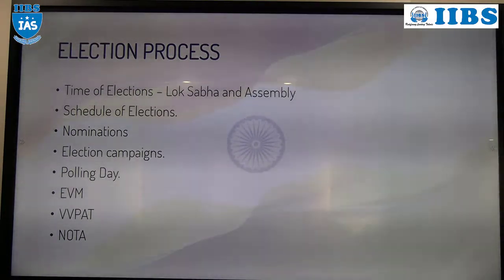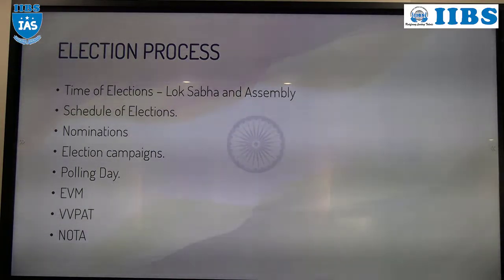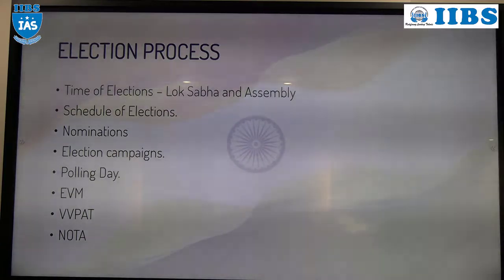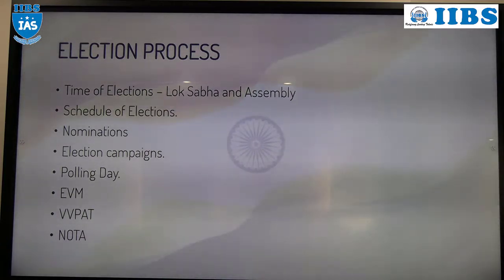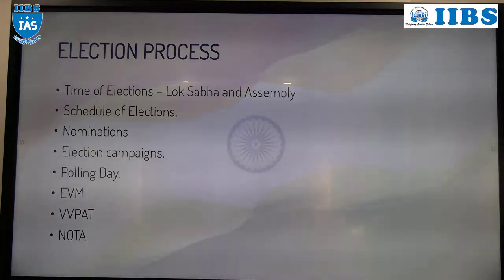If he doesn't want to vote for any candidate, now in India we have a right to rejection also. We can reject the candidate by casting our vote to NOTA. The NOTA option is also available. If you don't like the candidate or their work, just cast your vote to NOTA. That option we have. But what is the use?